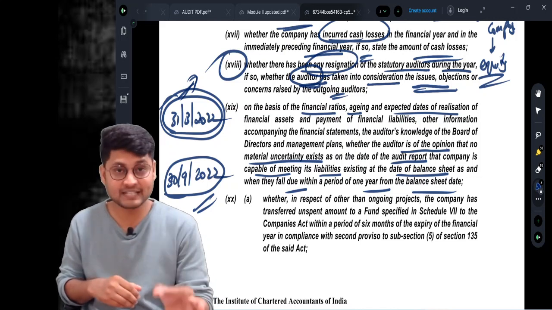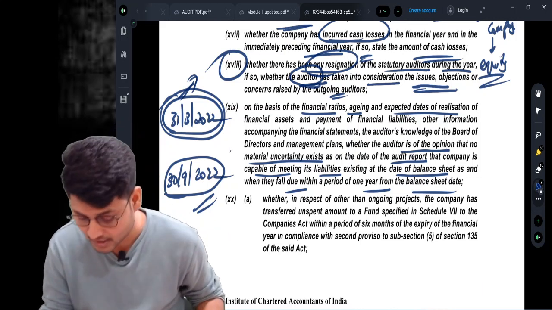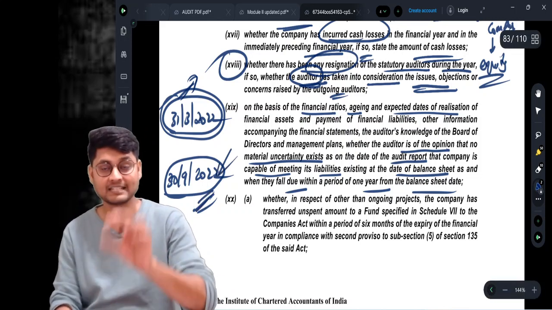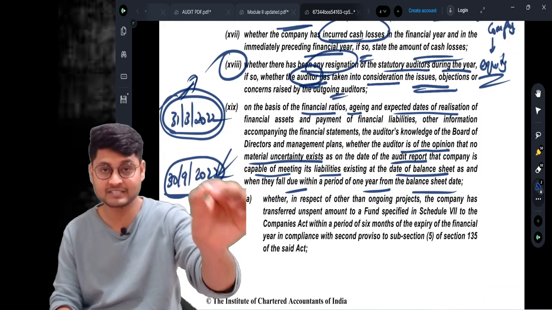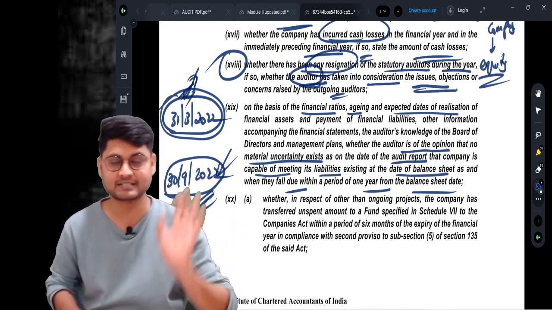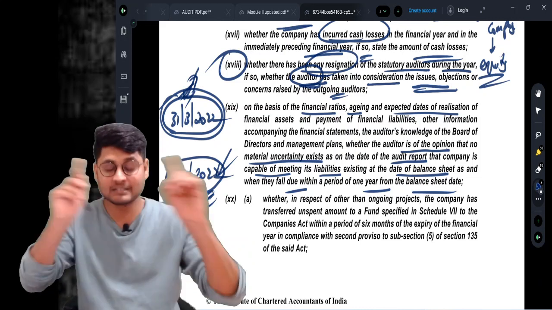And that opinion shall be there on which date? On the report date, the audit report date. The opinion shall be there on the auditor's report date. The capability to pay the liabilities which exist on the balance sheet date within how many days? 1 year of the balance sheet date. What is the basis for the same?